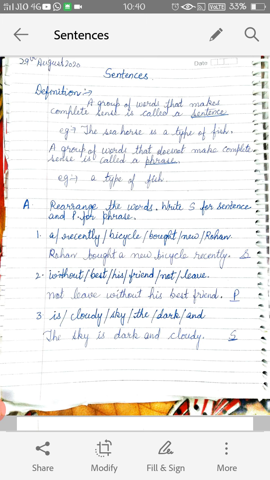So we'll see the first one. Recently bicycle bought new Rohan. So, Rohan bought a new bicycle recently. So it is giving us a complete sense. So that is why it is termed as a sentence.